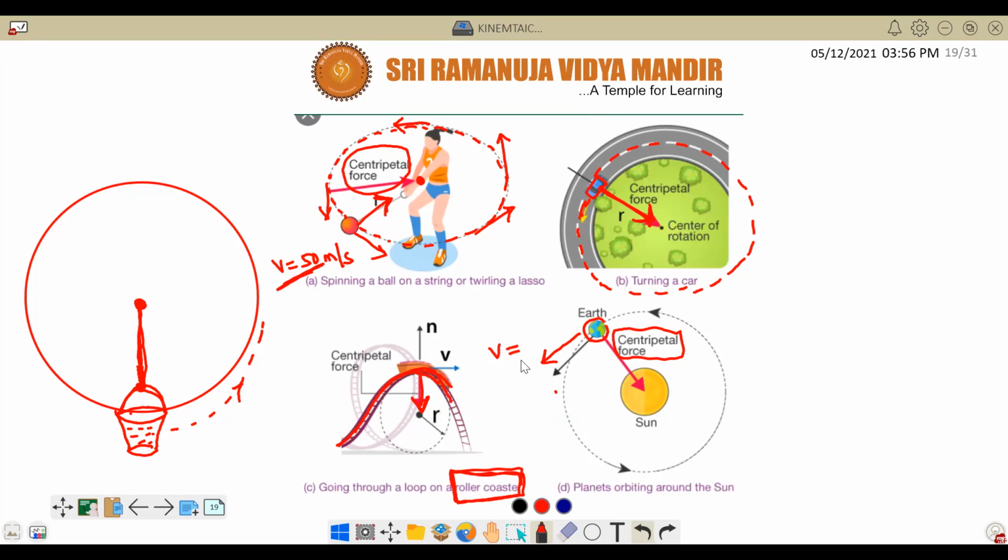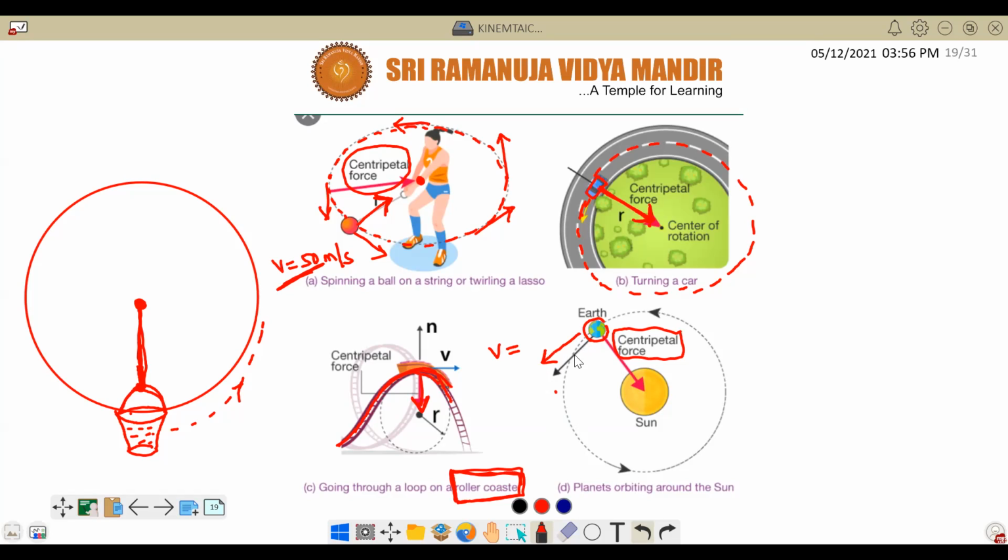If it rotates with variable speed, sometimes fast, sometimes slow, then we'll have some days longer and some nights shorter, or some days shorter and some nights longer. Correct or not? But Earth is rotating very uniformly, with constant speed.